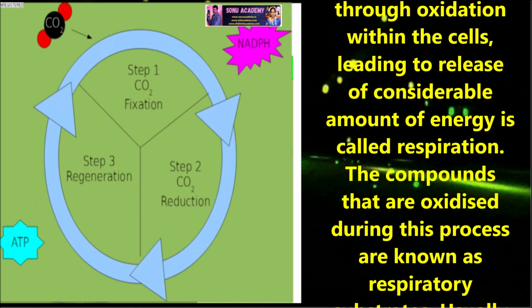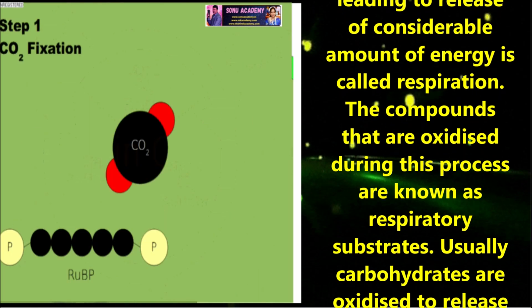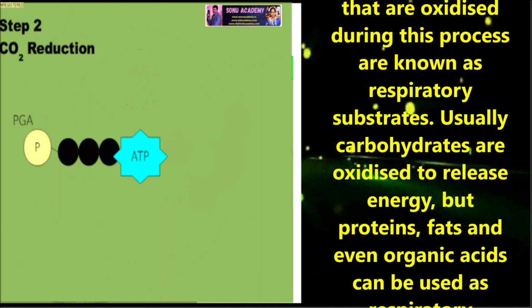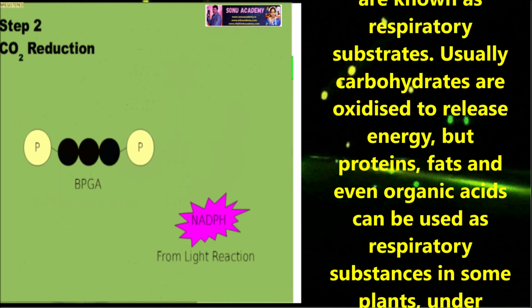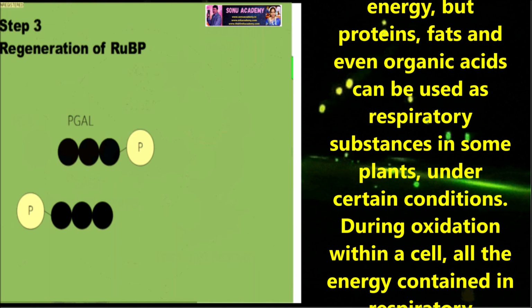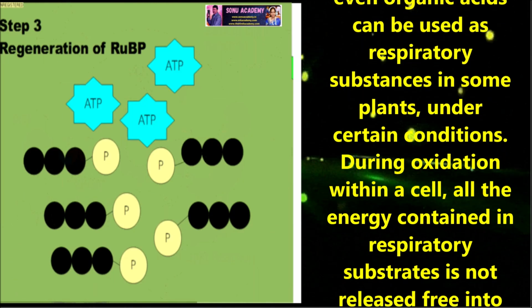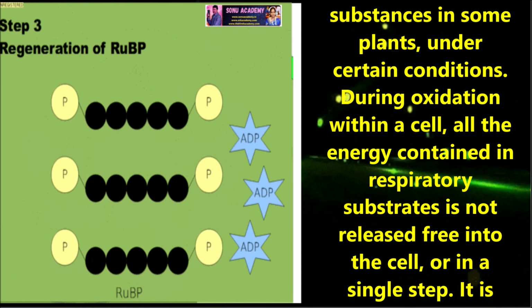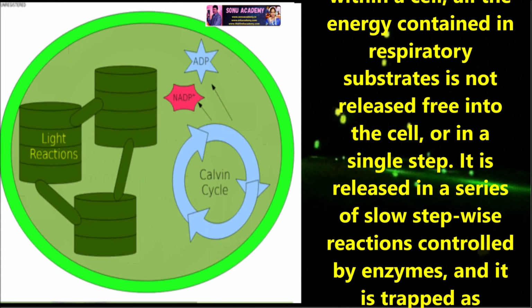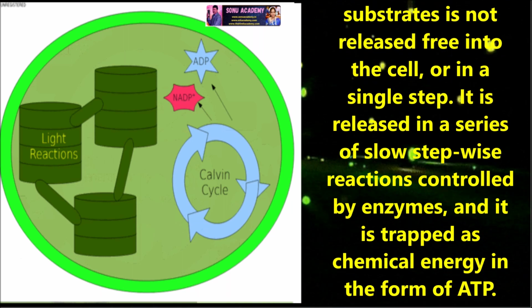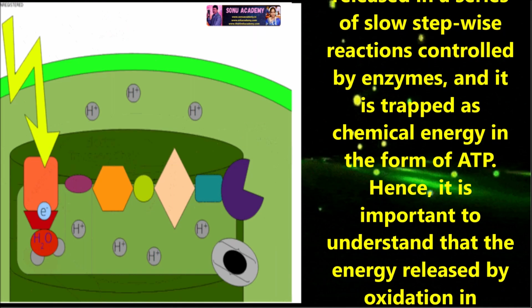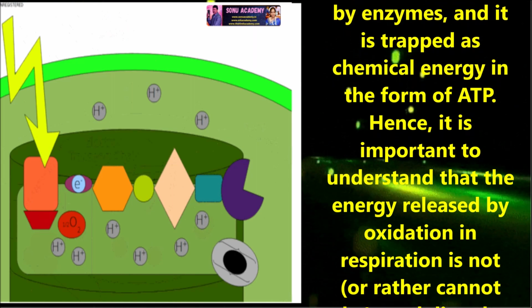The compounds that are oxidized during this process are known as respiratory substrates. Usually, carbohydrates are oxidized to release energy, but proteins, fats, and even organic acids can be used as respiratory substrates in some plants under certain conditions. During oxidation within a cell, all the energy contained in respiratory substrates is not released free into the cell or in a single step. It is released in a series of slow stepwise reactions controlled by enzymes, and it is trapped as chemical energy in the form of ATP.